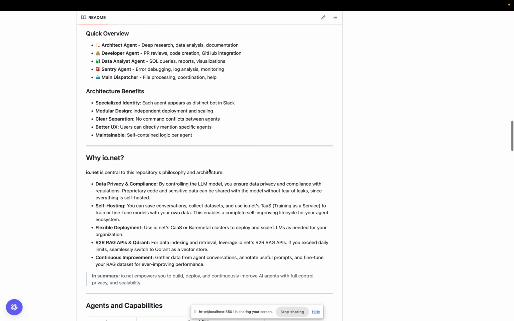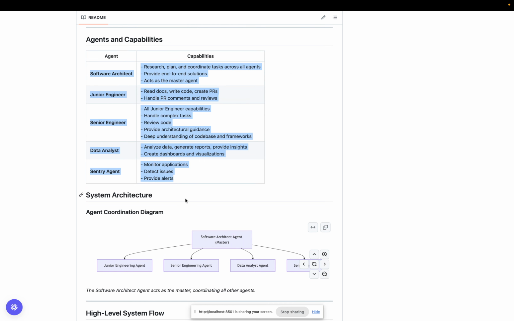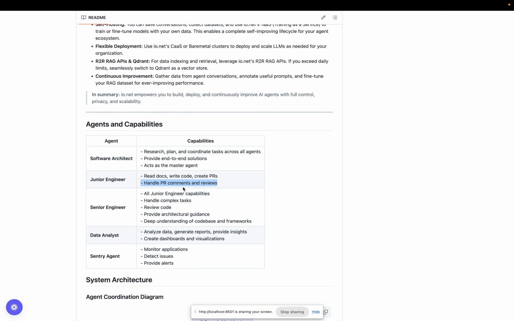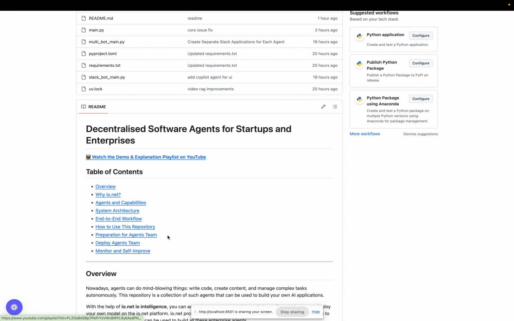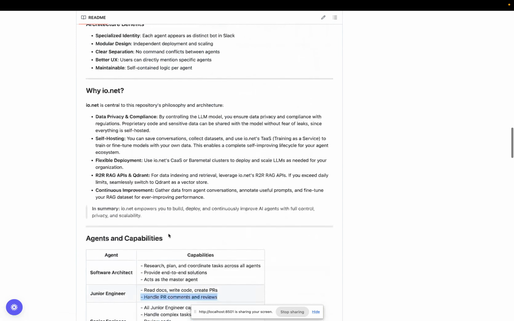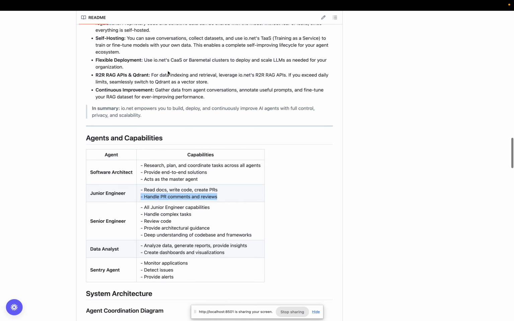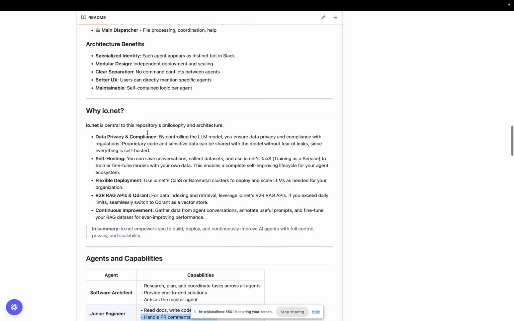The agents' roles and workflows are covered in a separate video, shared in this YouTube playlist here. How the code base is involved, how Slack performs, which Slack APIs we are using, all of these are discussed in a separate video. Please go through that. Currently I will go to the main things here.